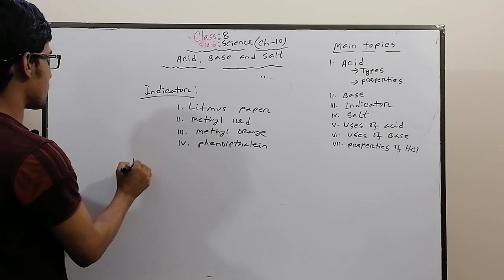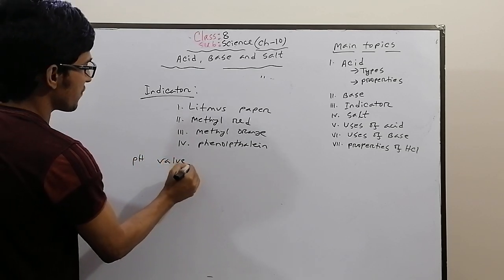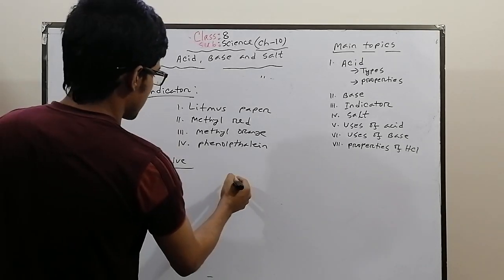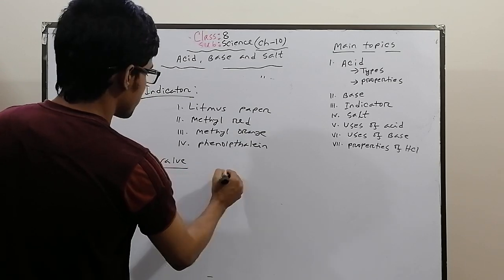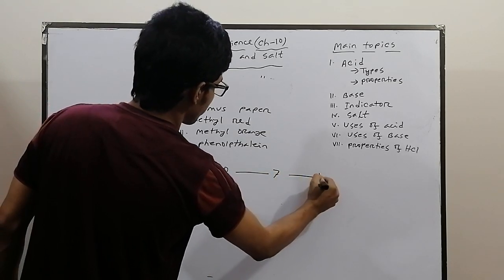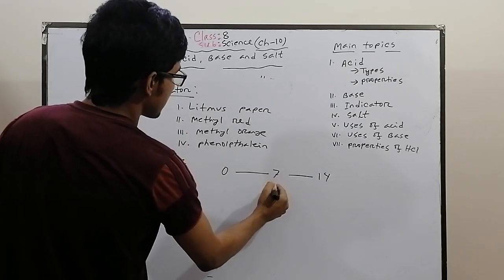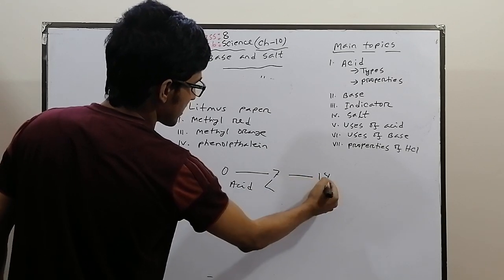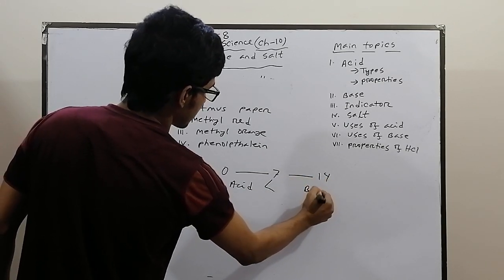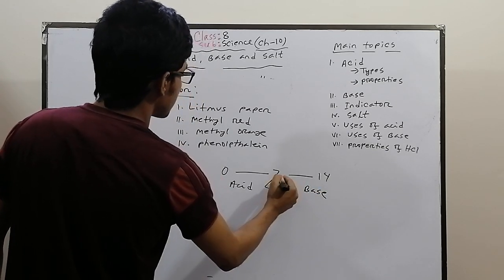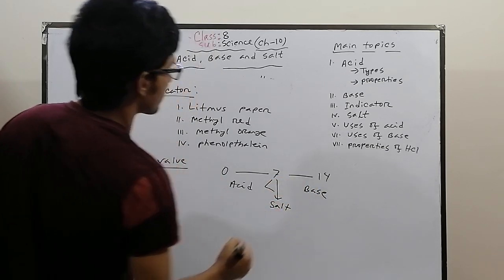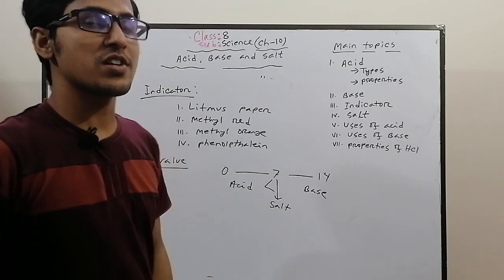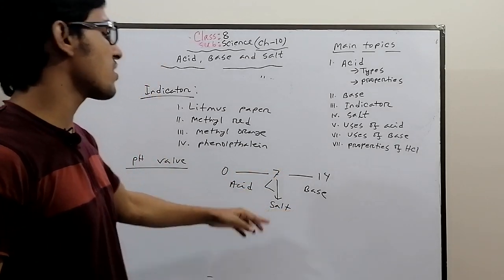Then there is one value, the pH value, by which we can identify whether a substance is acid, base, or neutral. The range of pH value is 0 to 14. A value less than 7 is acidic, and a value more than 7 is basic. Exactly 7 is salt, which means a neutral substance. Acid and base are opposite types of substances and salt is neutral. By combination of acid and base, salt is produced.